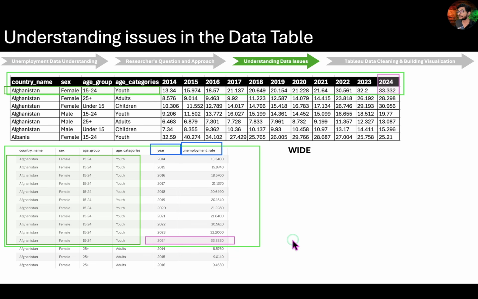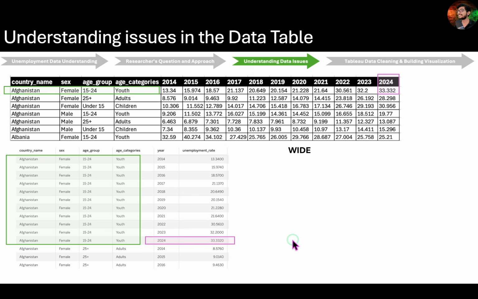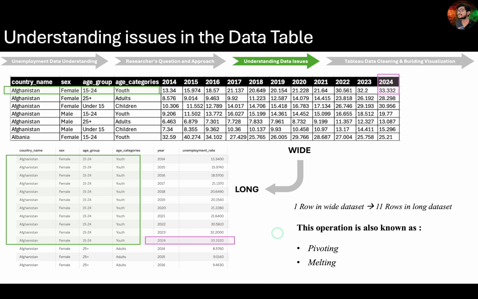In data science terminology, the original dataset is referred to as wide format dataset, while the transformed version is known as long format dataset. Also, it is now evident that a single row in the wide format corresponds to 11 individual rows in the long format dataset, one for each year. This type of transformation is commonly referred to as melting or pivoting. So be attentive whenever you come across these terms.